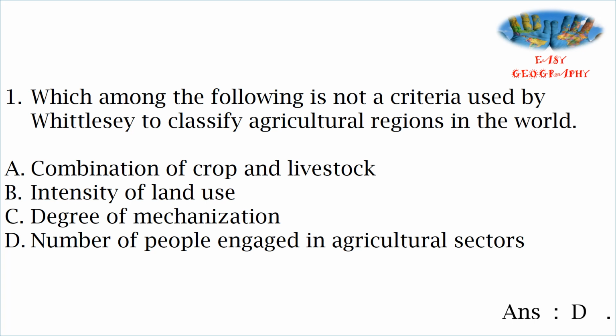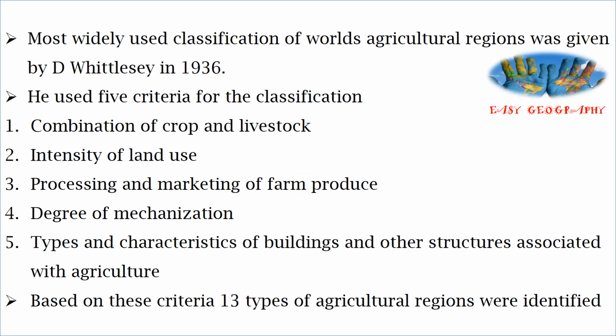All others are the criteria used by Whittlesey. Others are the combination of crops and livestock, intensity of land use, processing and marketing of farm produce, degree of mechanization, types and characteristics of buildings and other structures associated with the agriculture. Whittlesey's classification is mostly accepted among the agricultural classifications. Based on these criteria, 13 types of agricultural regions were identified.